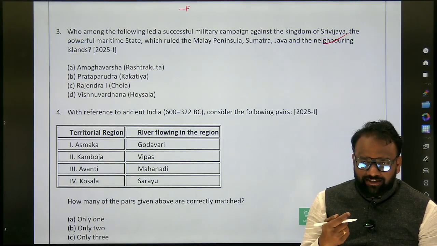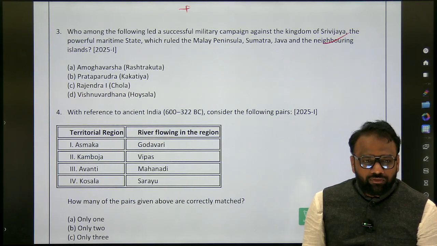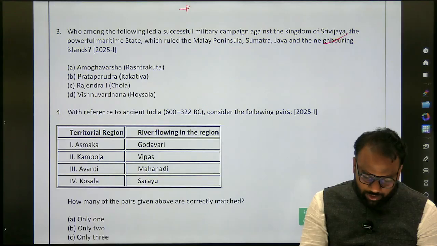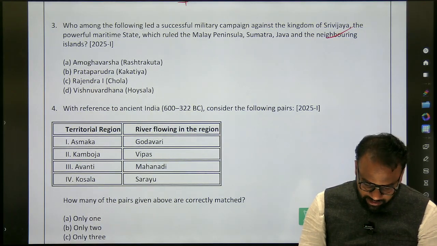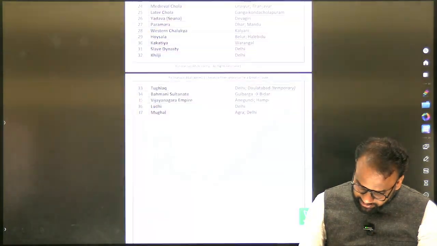So, which are the dynasties? Yadava, Kakatiya. Now you got an idea. Based on that, I have compiled another material just to go through the content. The topic name itself is something like invasions, something I have given.